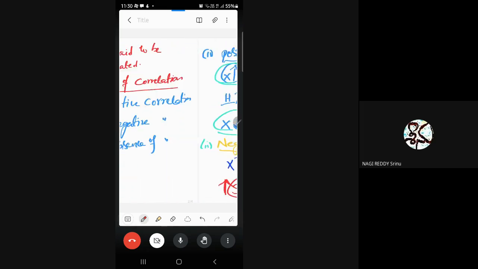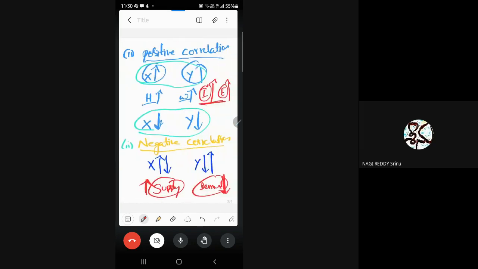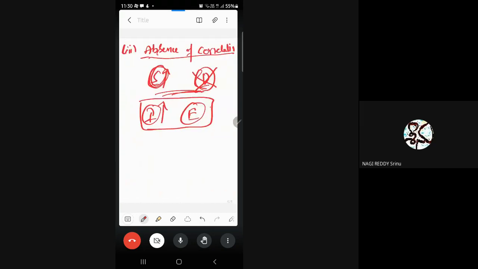So these are the three types of correlations we have in the concept of correlation analysis. To check whether positive correlation, negative correlation, or absence of correlation exists between two or more variables, we have to use a statistical tool called the correlation coefficient. The correlation coefficient is used to know what type of relationship exists between those two or more variables.